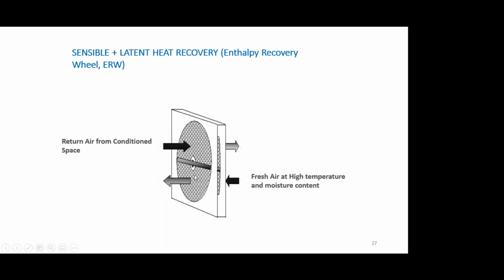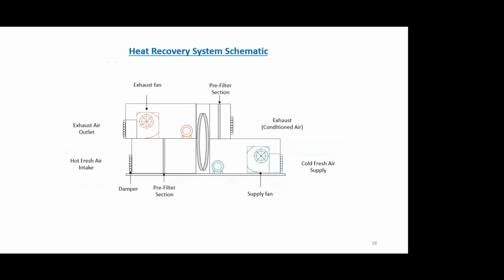So the coldness and relative dryness of the return air is used to temper, or reduce, the temperature and the moisture content of the fresh air, so that the load on the air conditioning system comes down. The return air from the conditioned space picks up moisture and heat from the fresh air and gets exhausted. And fresh air at high temperature and moisture content gets pre-cooled and slightly dehumidified when it goes to the cooling coil, reducing the load on the air conditioning equipment. This is how it works diagrammatically.